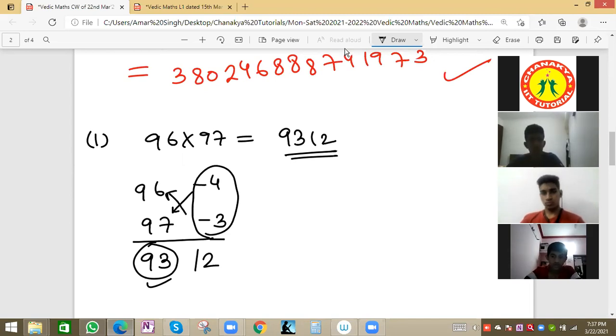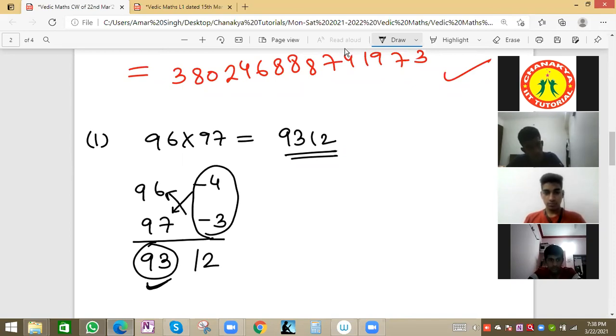So we have to find the difference from the nearest value which has zeros at the end. The nearest will be 100, and the differences are minus 4 and minus 3. Now we'll do cross. Cross means not multiplication, simple subtraction. 96 minus 3, 93. 97 minus 4, 93. Both should have the same answer, 93, and 4 threes are 12. 9312 will be the answer.